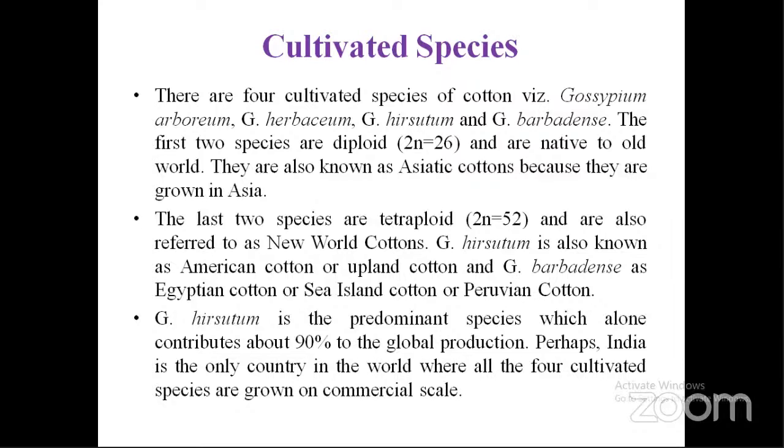Gossypium hirsutum is the predominant species. It alone occupies around 90% of global production. Only in India, all four species, Gossypium arboreum, herbaceum, hirsutum, and barbadense, are cultivated, but majorly Gossypium hirsutum is cultivated.